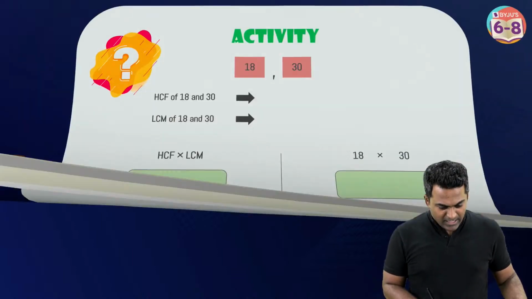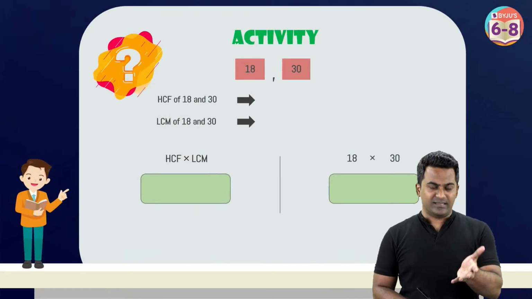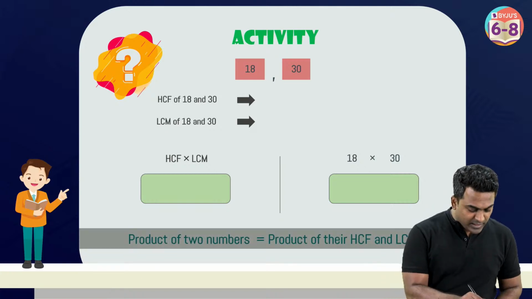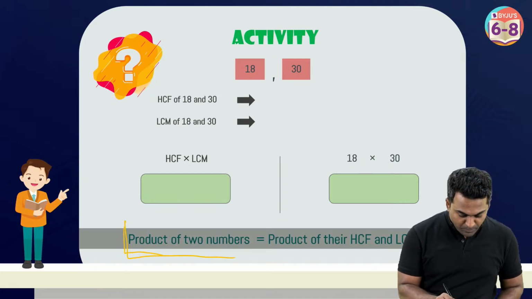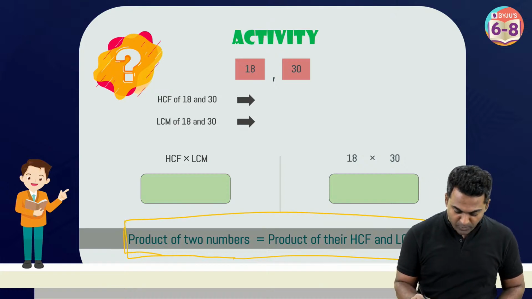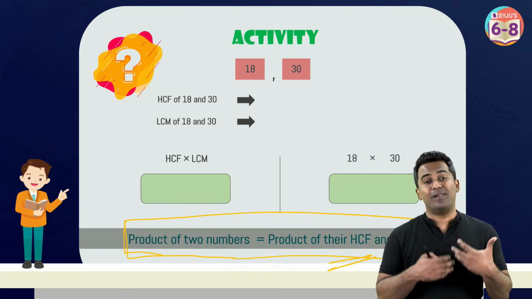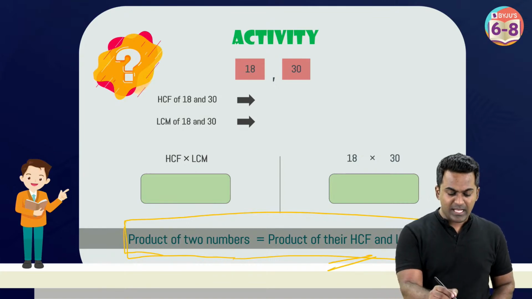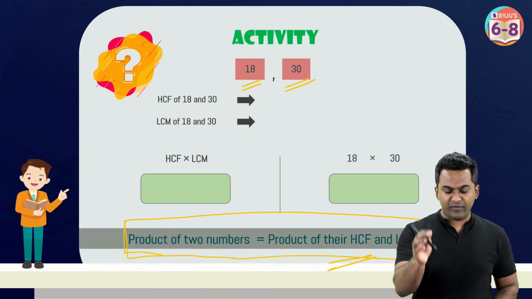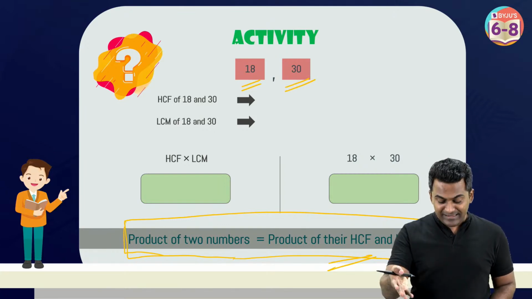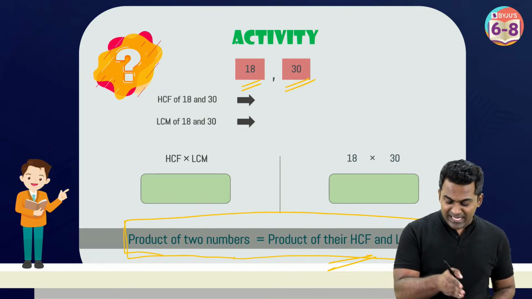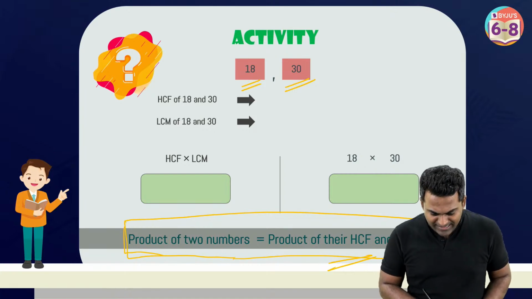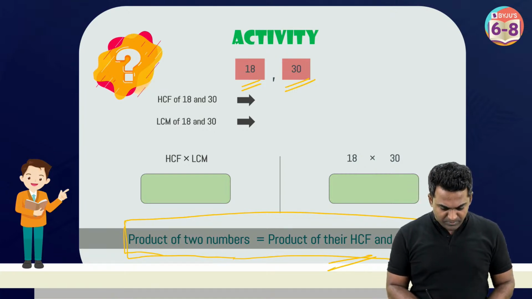Moving on now. This is going to be an activity that you guys can perform and let us know in the comments as to what happens. And you will observe this really important property. Product of two numbers is going to be equal to the product of their LCM and HCF, and there'll be plenty of questions even in 9th grade and 10th grade that you will be able to do with this property. So calculate LCM and HCF of 18 and 30, multiply them, see what answer you get. Multiply 18 and 30, you will see that both will be equal. So perform this activity, and then this is going to be the summary for today's session.